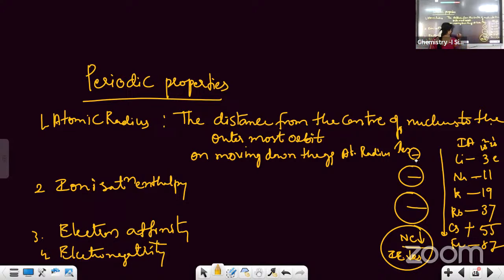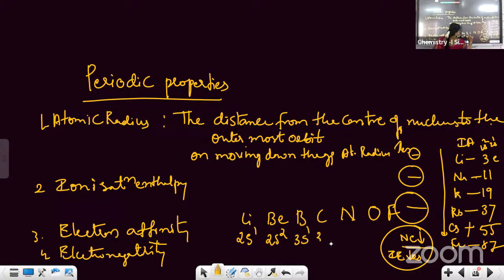Periodic elements क्या है? For example, you have lithium. lithium के बाद क्या है? Beryllium, boron, carbon, nitrogen, oxygen, fluorine, etc. So when you move across the period, write the configuration. So this is 1s2, 2s1, this is 2s2, this is 3s1, this is 3s2,